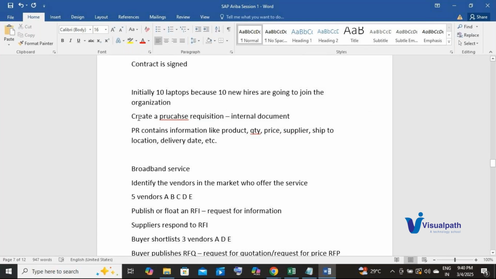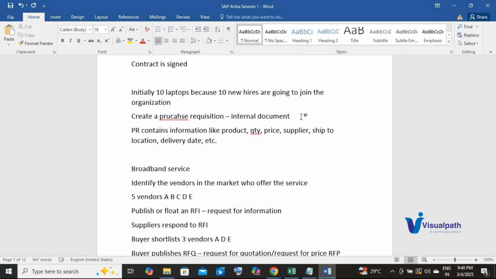A purchase requisition is created by a procurement agent, okay? There are people in the organization who are responsible for buying the laptops, correct? Like we as IT guys are responsible for the IT operations, there will be someone in the organization who is responsible for the procurement activity. Agree?